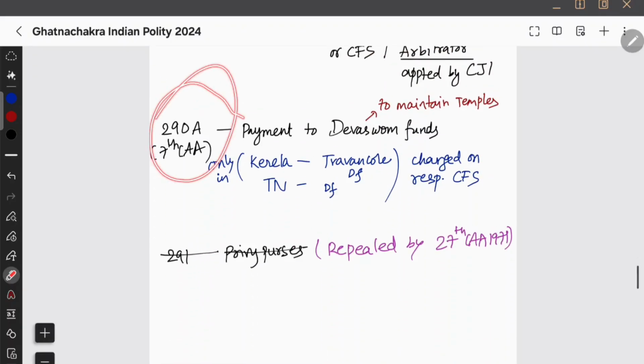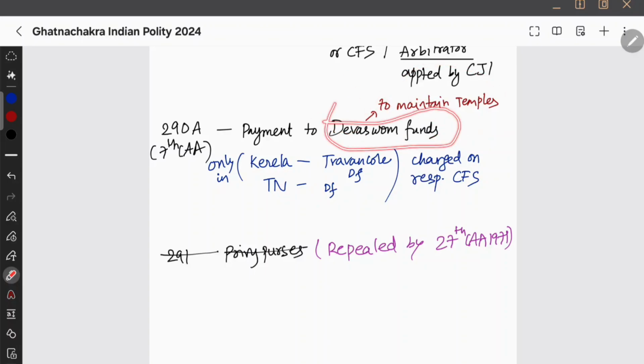Okay, and next 290A talks about the Devaswom fund. Devaswom fund is nothing but fund to maintain temple. Maintenance of temple के लिए अलग से fund रखा हुआ है. That is Devaswom temple under Article 290A, which was established under 7th Constitutional Amendment Act, I think 1956. So under this Devaswom Act was established. This was only in Kerala and Tamil Nadu. Okay, there is a Travancore Devaswom fund and Tamil Nadu Devaswom fund, and they are charged with respect to consolidated fund of states.